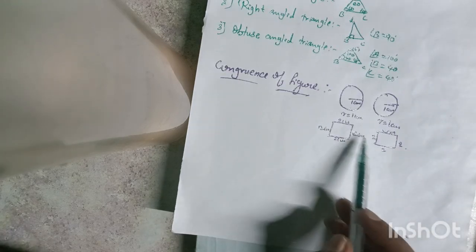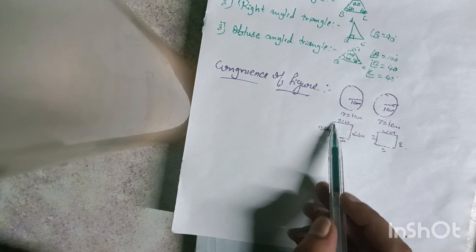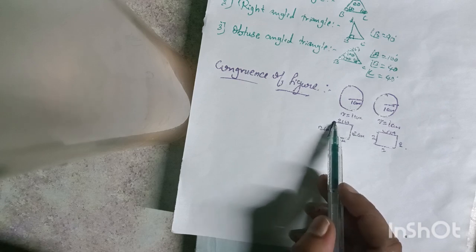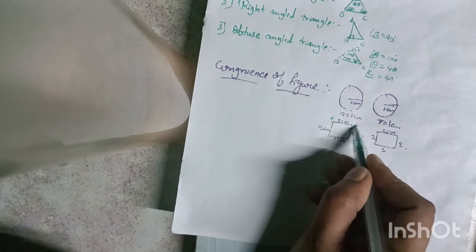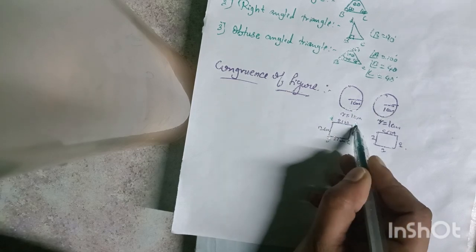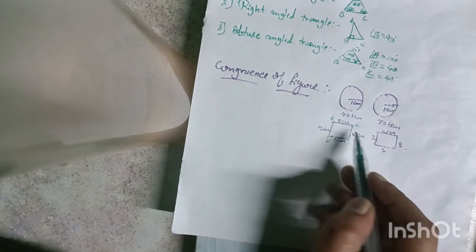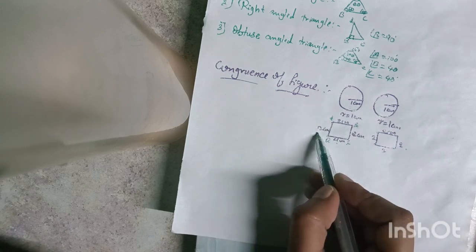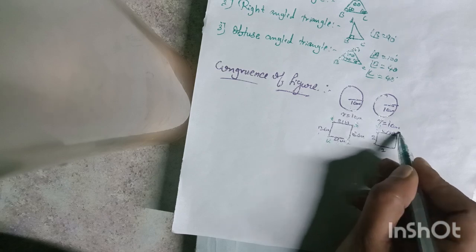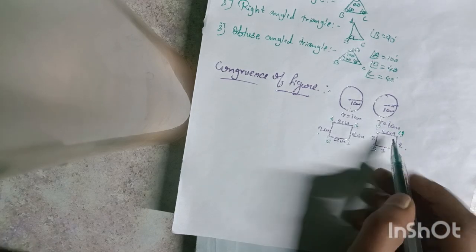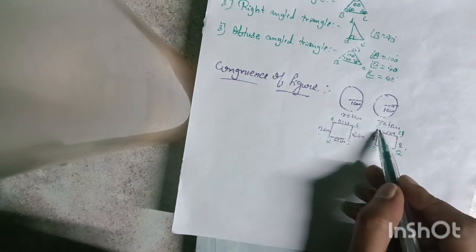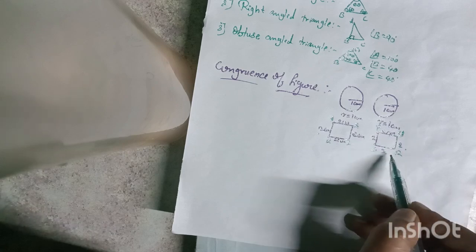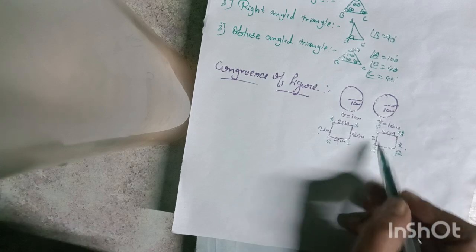So next figure, observe squares. For example, in square ABCD, AB is equal to 2 centimeters, BC is 2, CD is 2 centimeters, and AD is 2 centimeters. And another square is PQRS. In this square PQRS, PQ is equal to 2 centimeters, QR is 2 centimeters, RS is 2 and SP is 2.